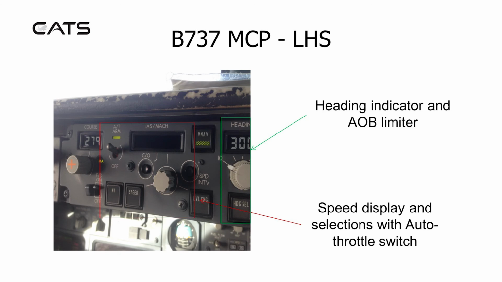Here's the left-hand side of the mode control panel, showing heading indicator and angle of bank limiter again, and speed display and selections with the auto throttle switch.